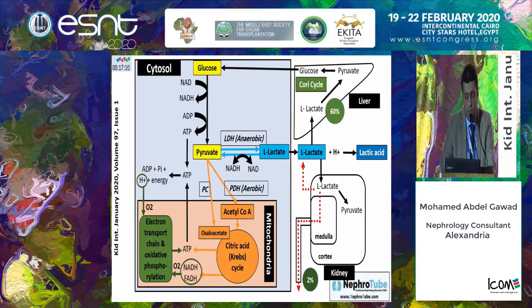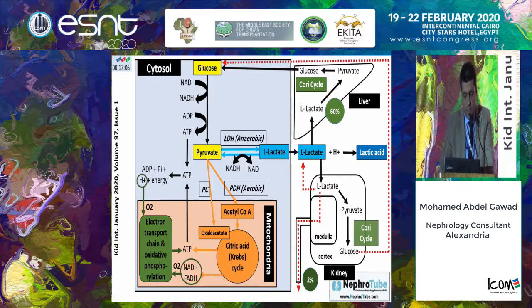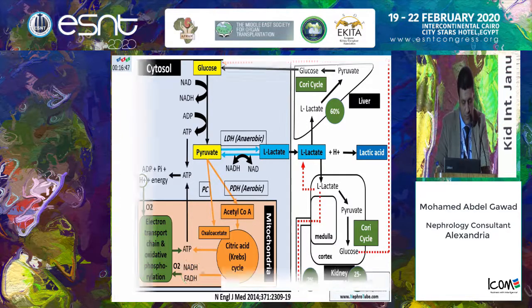Part of the lactate will be converted into pyruvate, then to glucose, and back to the cell in the Cori cycle. Within the kidney itself, there is a lactate-glucose cycle between the medulla and the cortex. The glucose formed by the cortex will be used by the medulla, which will form lactate, and so on. The kidney normally is responsible for metabolism of about 25 to 30% of lactate.